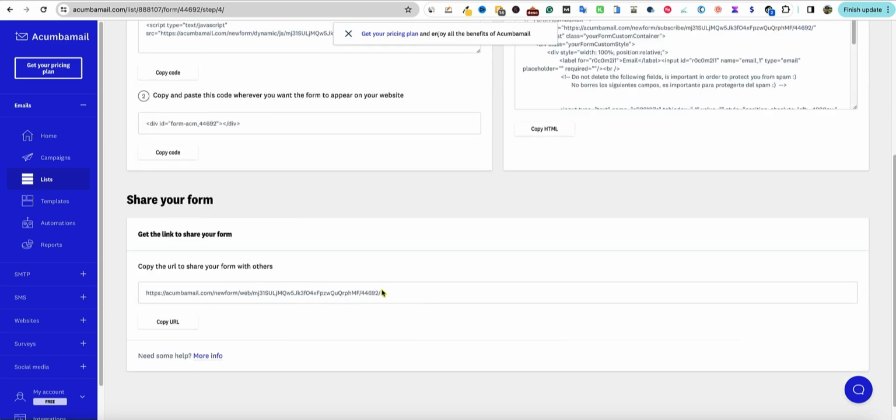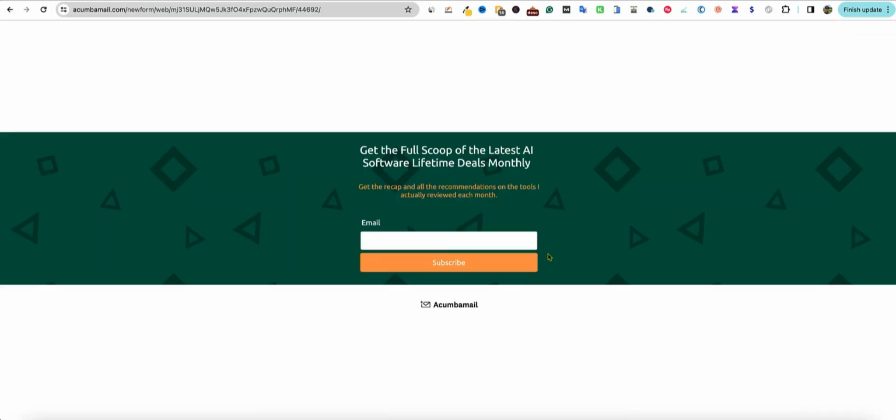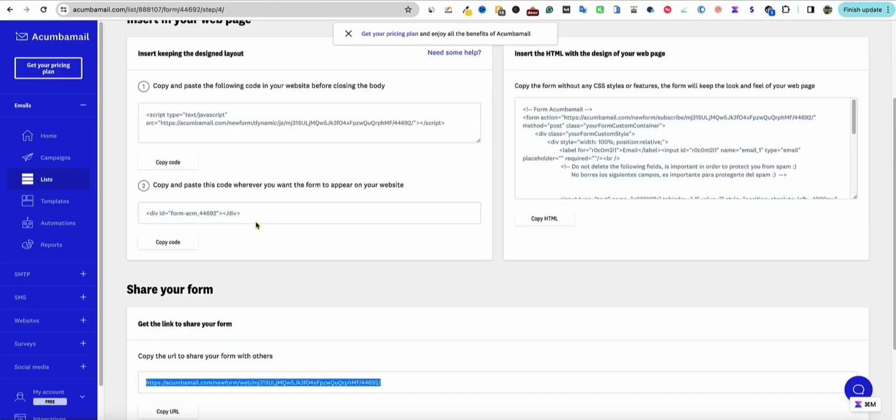Share your form right over here. I'm going to copy the URL and just come over here and see what this looks like. So there's my form. You could literally just send this and put this in your YouTube description right here and just say, hey, go sign up. And people could literally come over here and just put their email in and sign up. That's pretty cool. I like that. But let's go and see what it looks like over here.